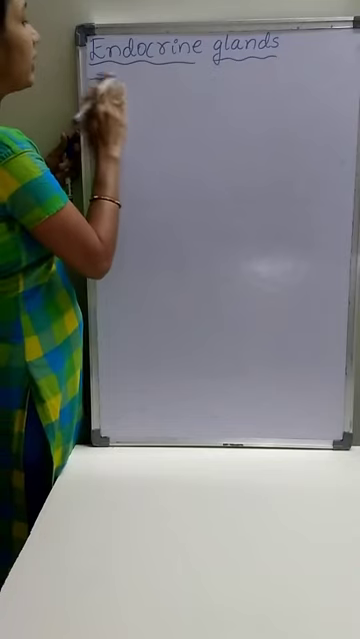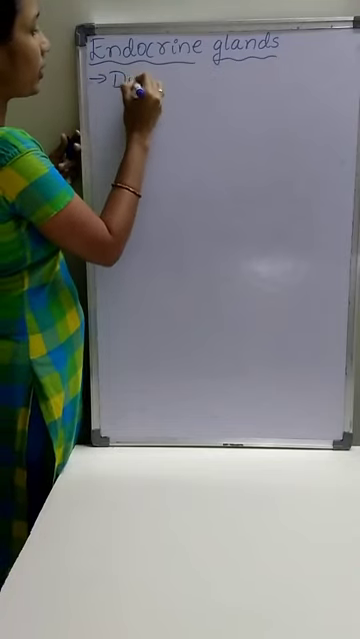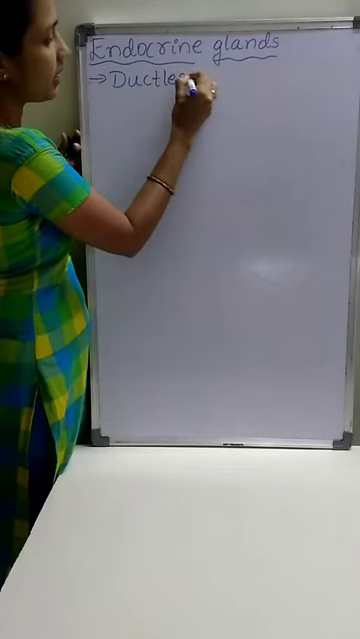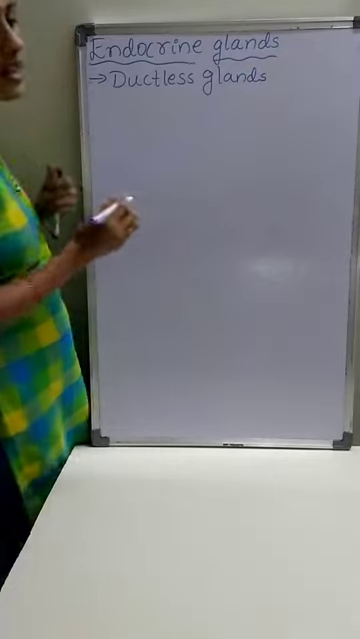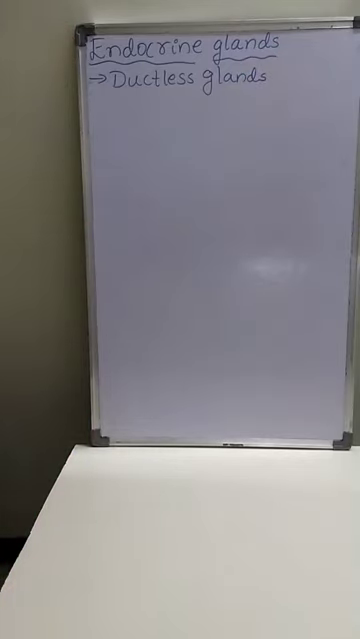Endocrine glands are ductless glands. That means the secretions of the endocrine glands are directly poured into the blood. Ductless gland means absence of a tube-like structure. Glands whose secretion is directly poured into blood are called endocrine glands.